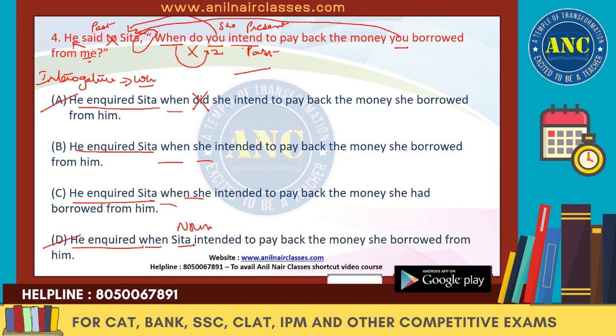So we know now the next thing is "intent" has to change to simple past, right? Because this is in the past tense. Reported verb is in the past tense. So we need "intended to pay back the money," right? So you borrowed. Borrowed is in the simple past. If this is in the simple past and this is also in the past, we know that the simple past changes to past perfect. This is the rule which we have done.